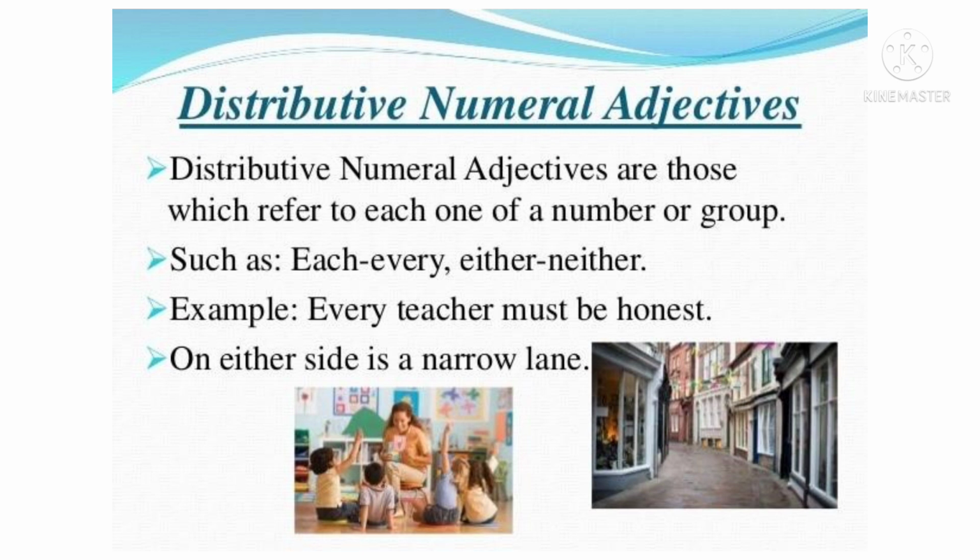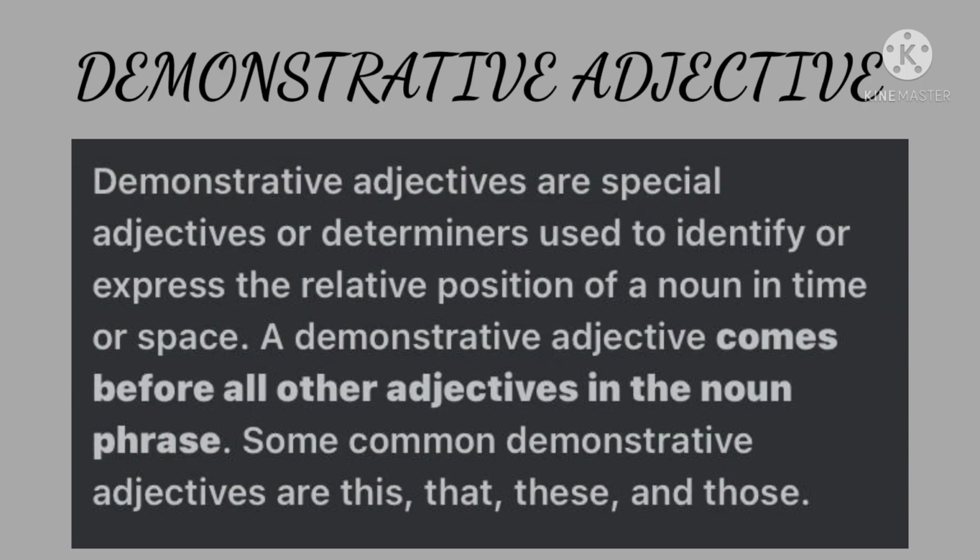Clear? So now we come to the very next one, the demonstrative adjectives. Now what are demonstrative adjectives? Demonstrative adjectives are special adjectives or determiners used to identify or express the relative position of a noun in time or space. Demonstrative adjectives come before all other adjectives in the noun phrase. Some common demonstrative adjectives are this, that, these, those, etc.